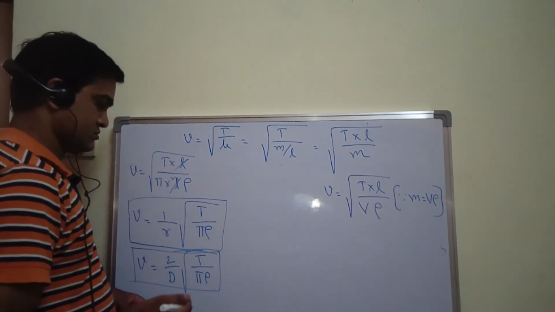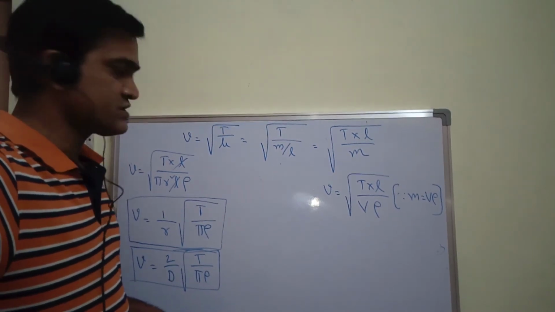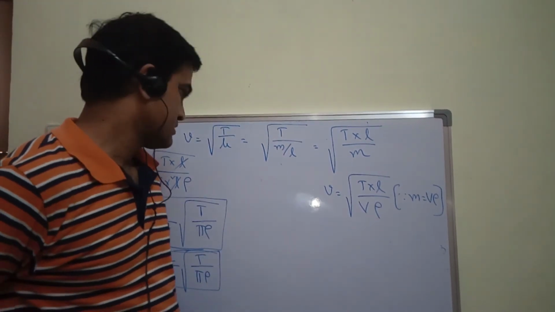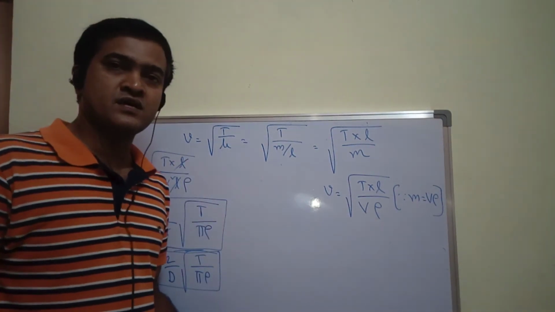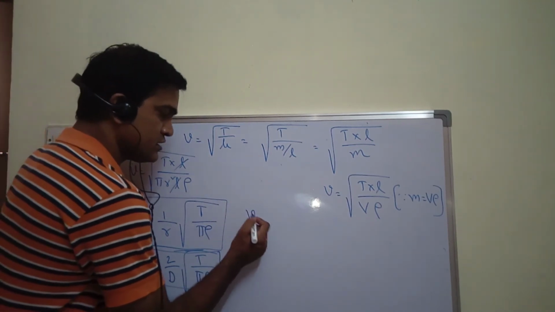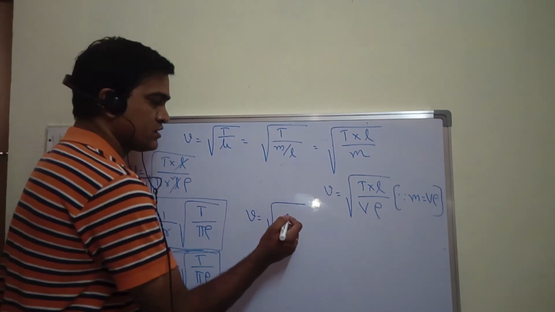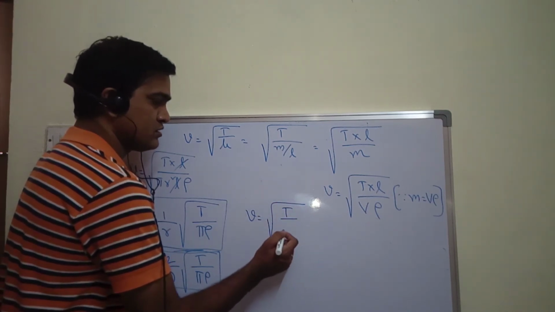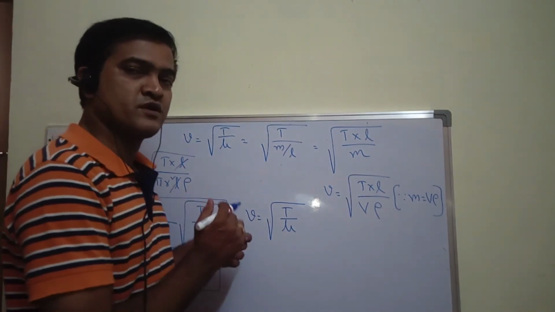Let me write the other one as well. V is equal to root over T upon mu. This is the general formula for speed of transverse wave.